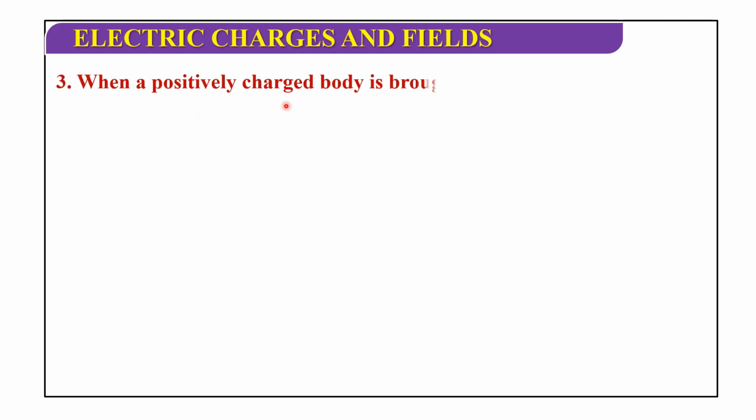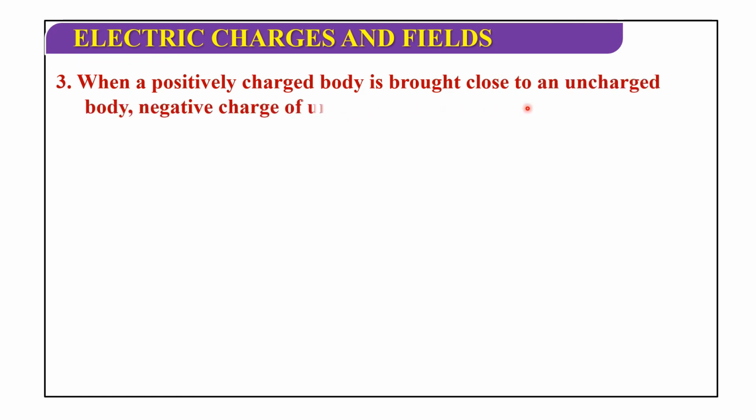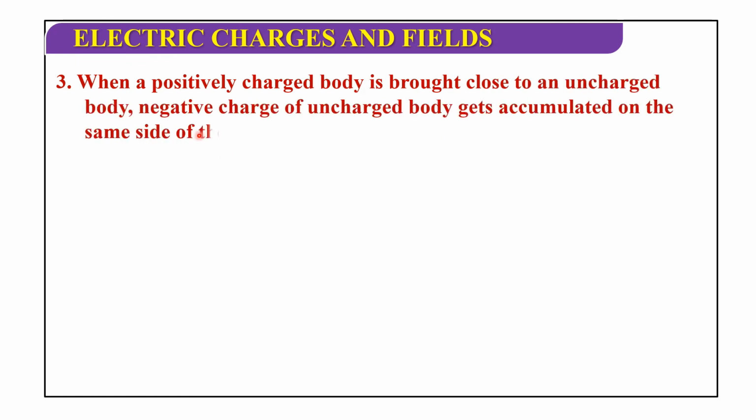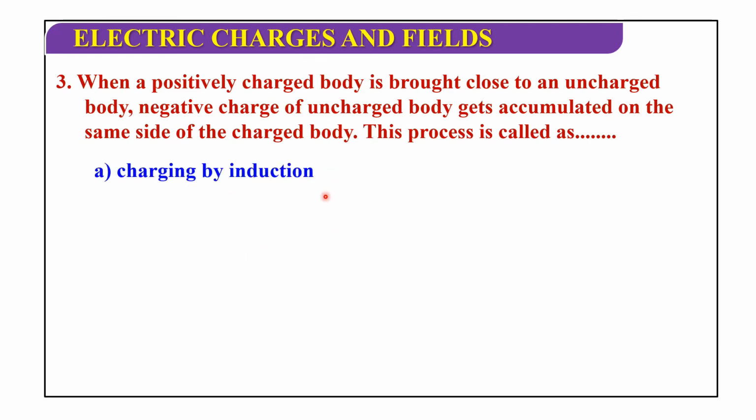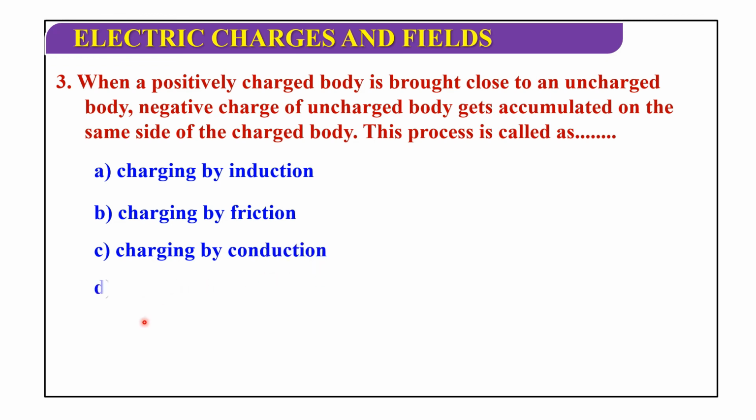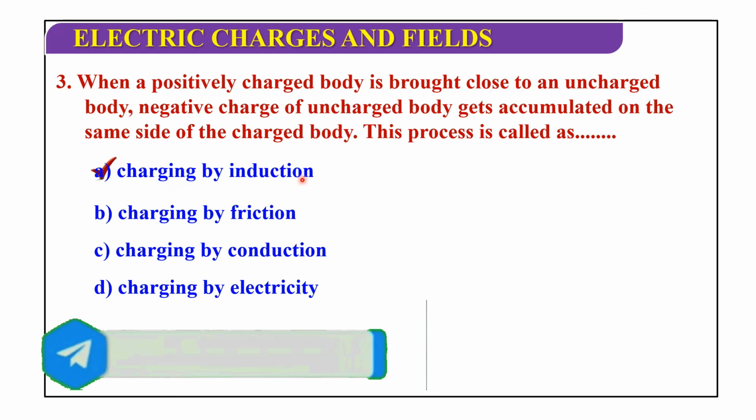When a positively charged body is brought close to an uncharged body, negative charge of the uncharged body gets accumulated on the same side as the charged body. This process is called: charging by induction, charging by friction, charging by conduction, or charging by electricity. So this process is called charging by induction. Okay, so this is about charging by induction, conduction, and friction.